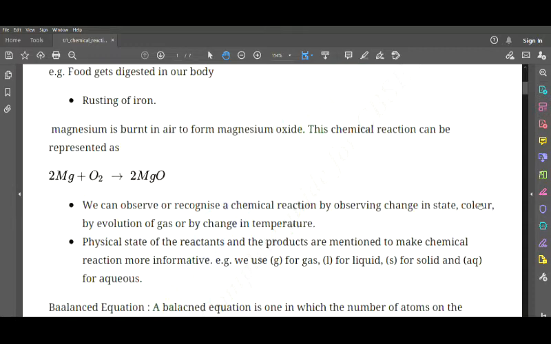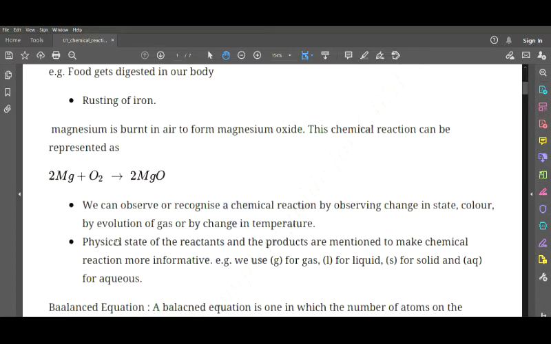Then we have color, which changes from red to black or black to blue depending on the reaction, or sometimes by evolution of gas, or by change in the temperature of the solution. These are the conditions from which we can observe a chemical reaction.